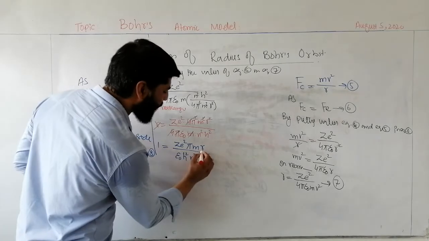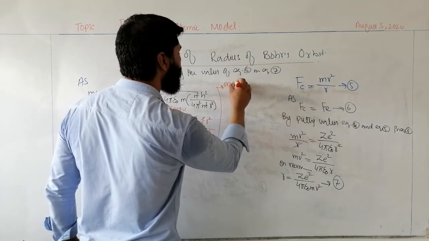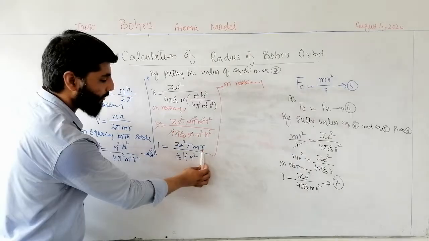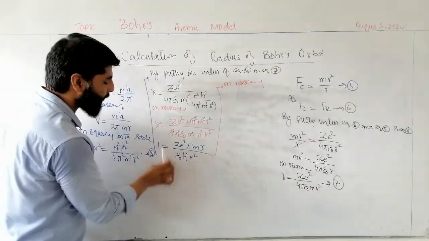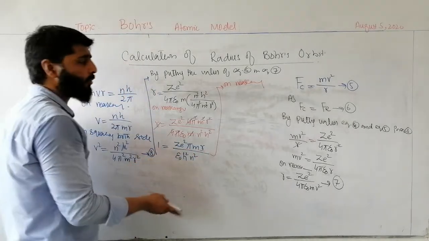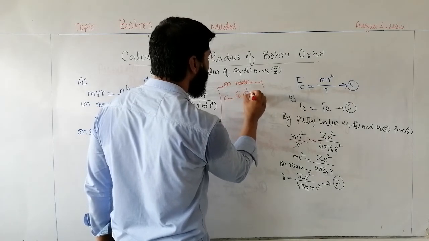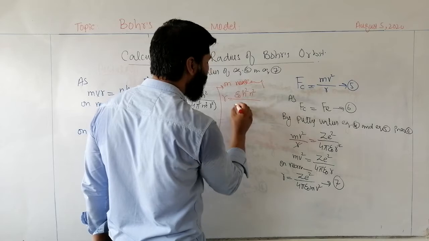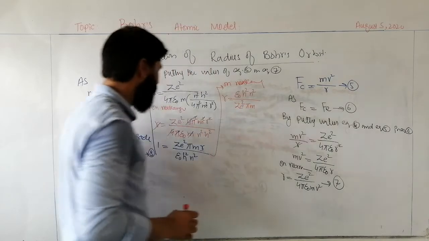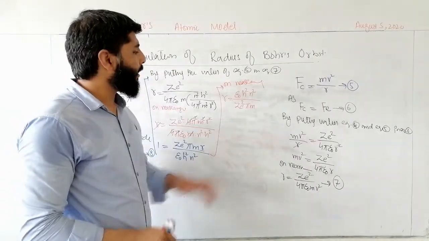We are interested in finding the value of r, so by rearranging, this r will remain here, and this is shifted here, so we will get r is equal to epsilon naught h square n square divided by Z e square pi m. This is the value of r.